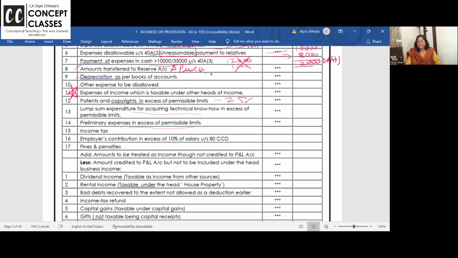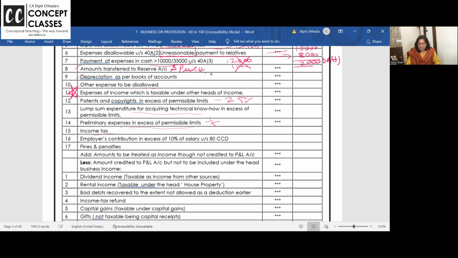Section 35D. Preliminary expense, how much are allowed? 5% of the cost of the project or 5% of capital employed, whichever is higher. And it is allowed 1/5 every year. So remaining 4/5 is disallowed. Add back. Income tax is not allowed.